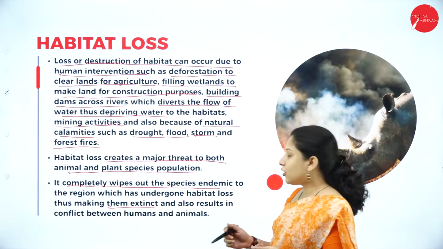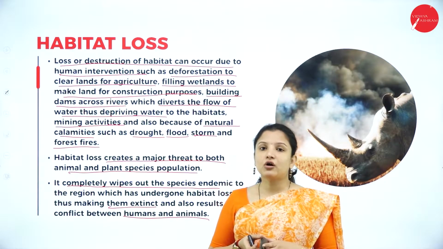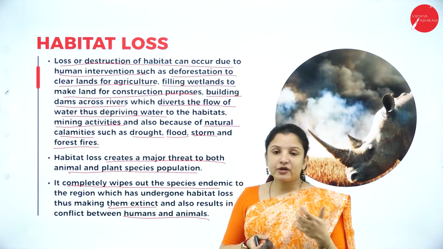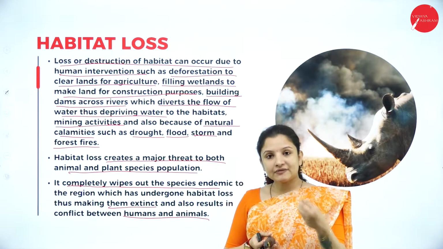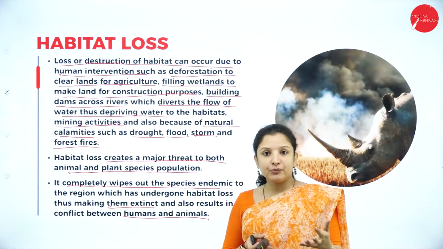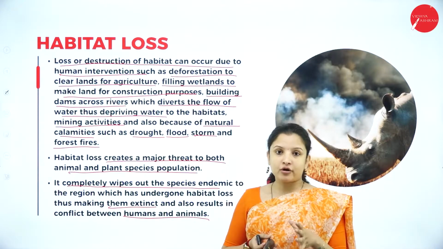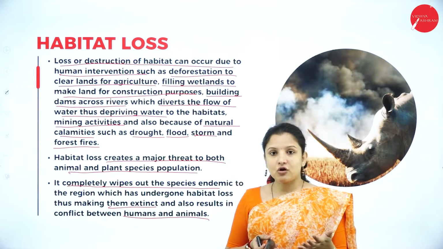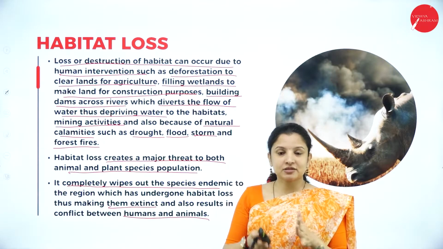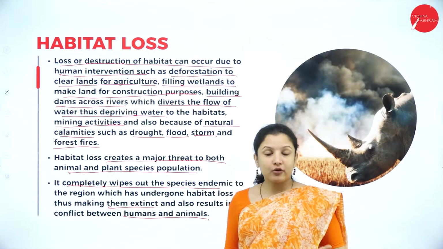It also results in a conflict between humans and animals. So habitat loss can also result in conflict between humans and animals. Why? Because habitat loss can also occur because of construction of roads. We all have seen that between national parks they have constructed roads for people to easily commute from one region to another, right? But that would have been the elephant corridors, for example. When I say elephant corridor, it means the area wherein the elephant passes from one end of the forest to the other end.